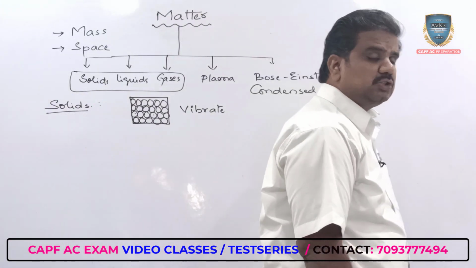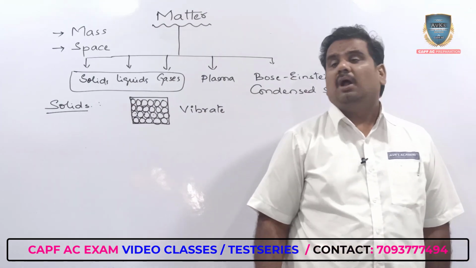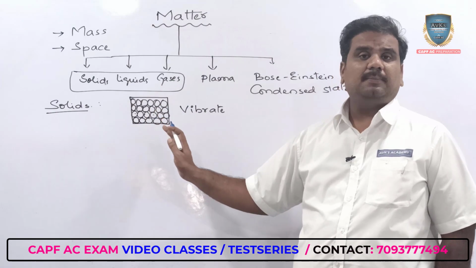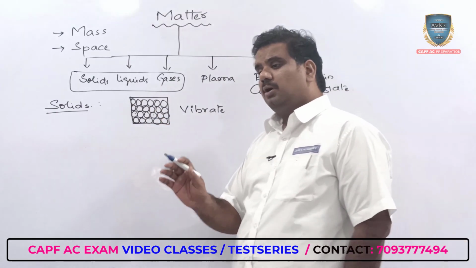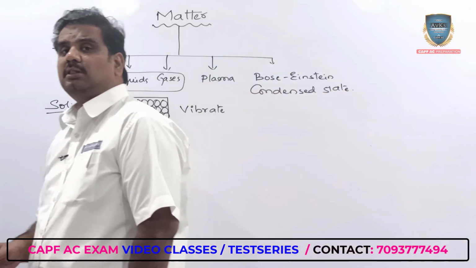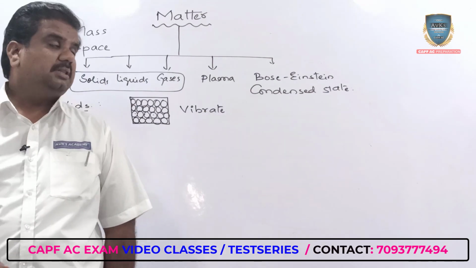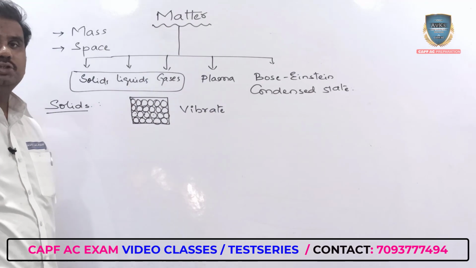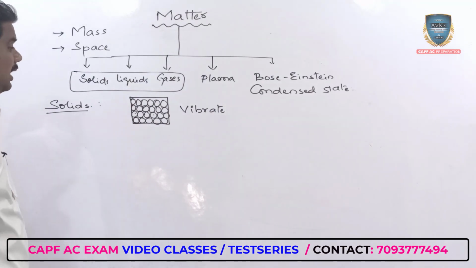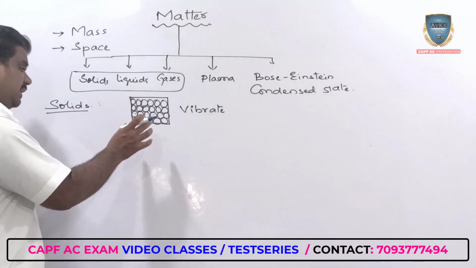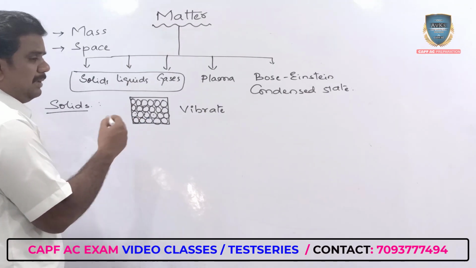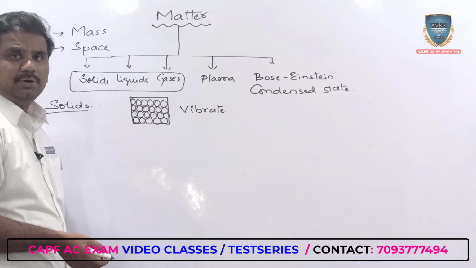The atoms of a solid cannot move from this point to this point, or leave the lattice. But provided you give a certain amount of energy, the atoms of a particular substance just keep on vibrating about their own mean position. Now these solids have well-defined melting points as well as boiling points.